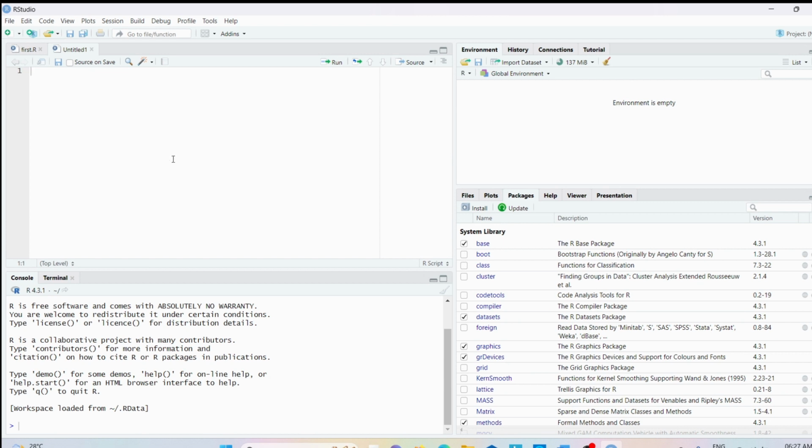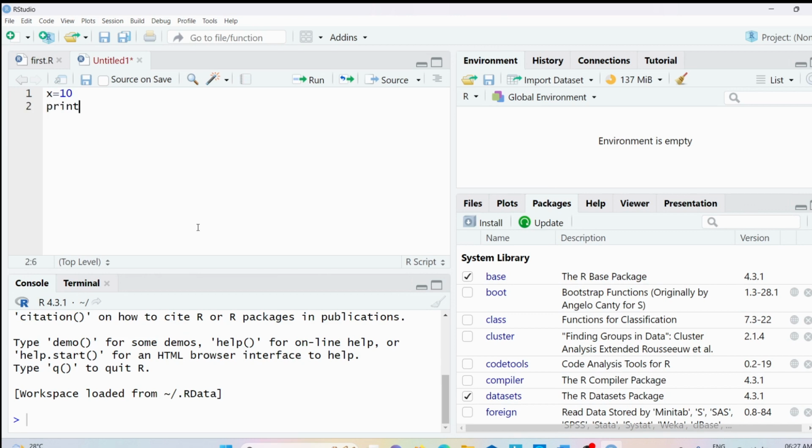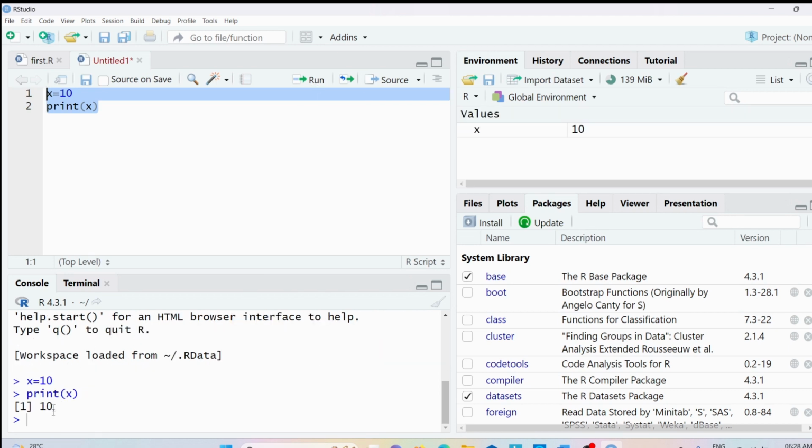Now what I will do, I will create a variable. Let me write the variable name as x and assign the value 10. Let me zoom it a little bit, and then I will write print x to display the value which is there in the variable x. If you want to run the code, you can select the lines you want to run and then click on this run. Now you can see the output as 10 in the console tab. So you can use the variable name as x.